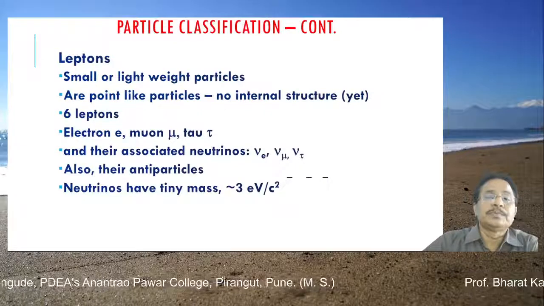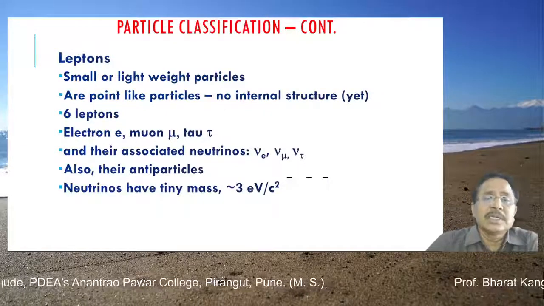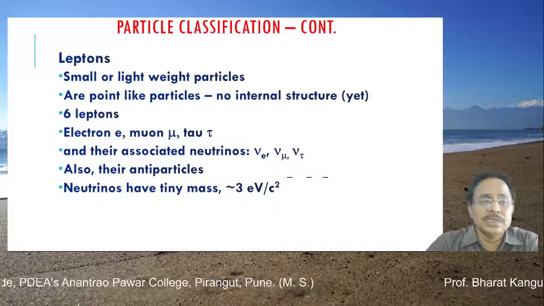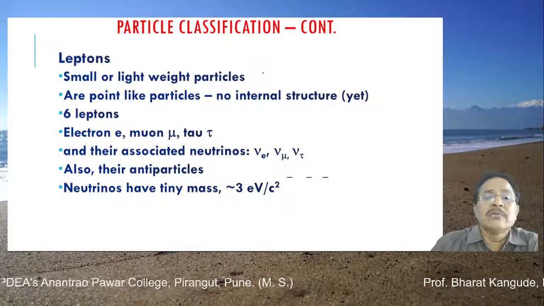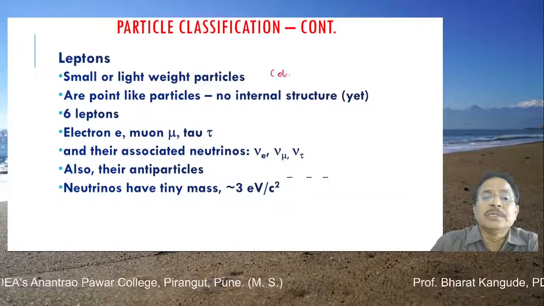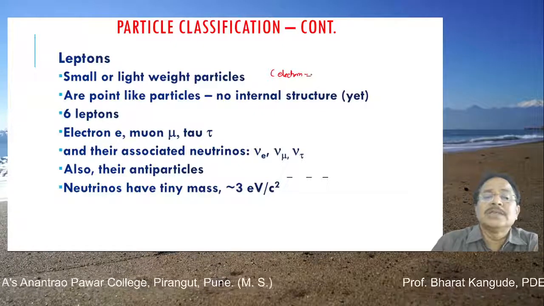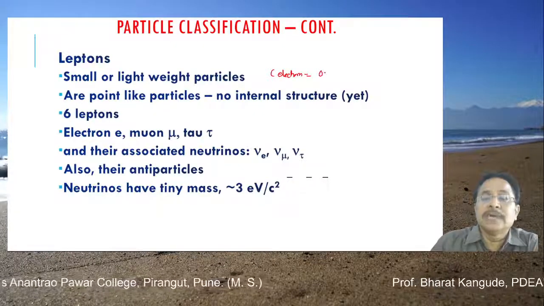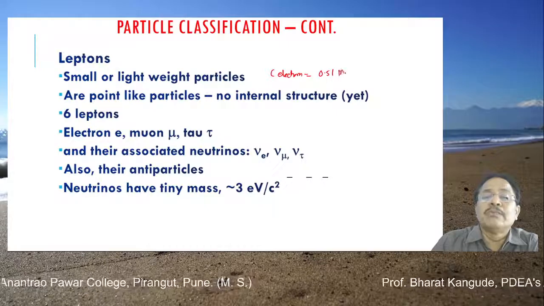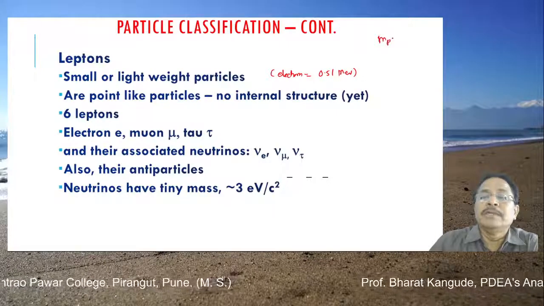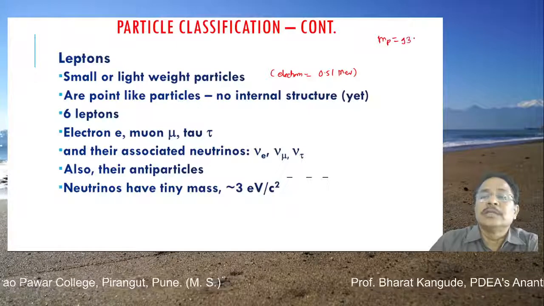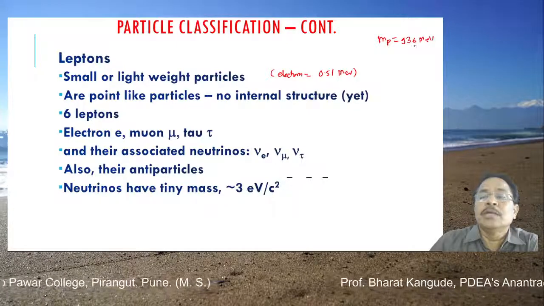That is one group. The second important classification is called leptons. Leptons means small or lightweight particles, for example the electron. If we write its mass in energy units, it is 0.51 MeV, whereas the mass of the proton, as we have already seen, is almost 936 MeV, million electron volts.